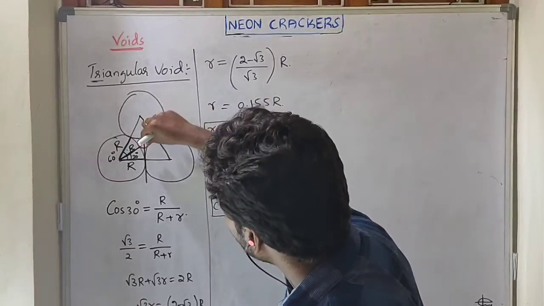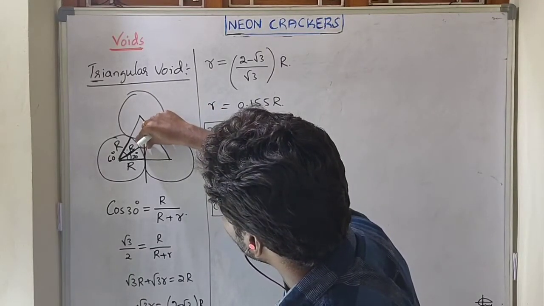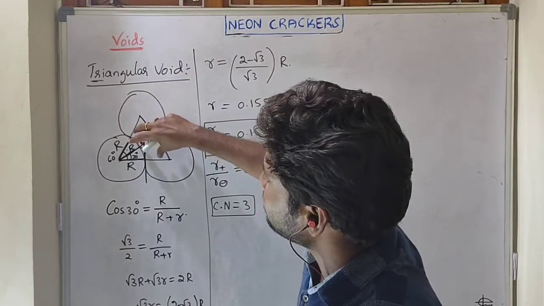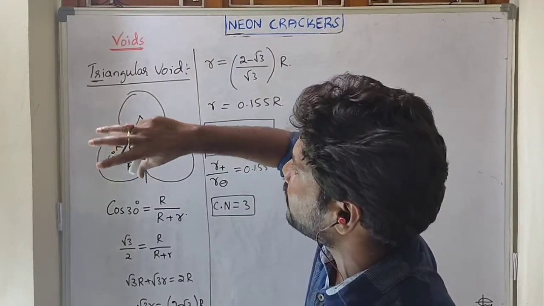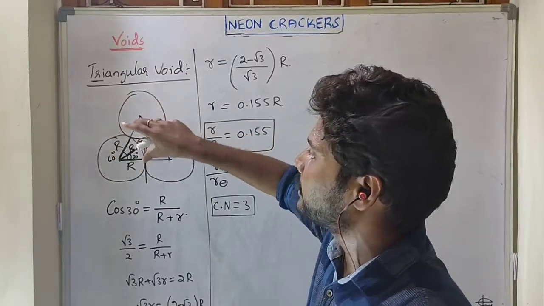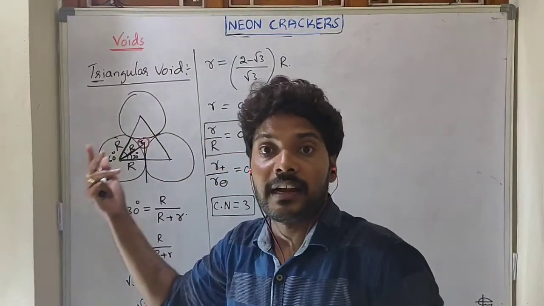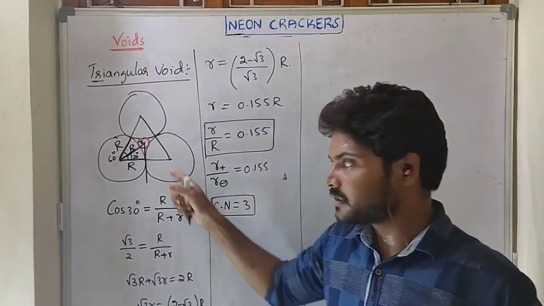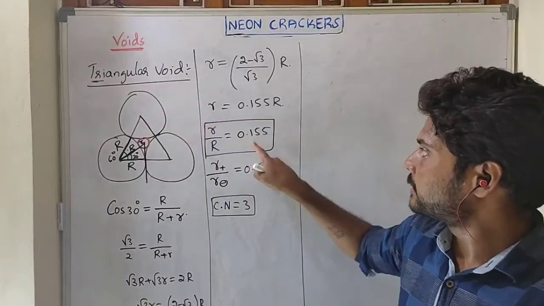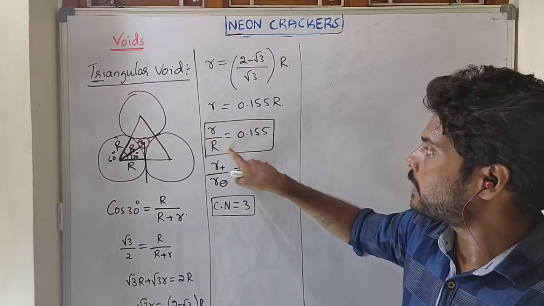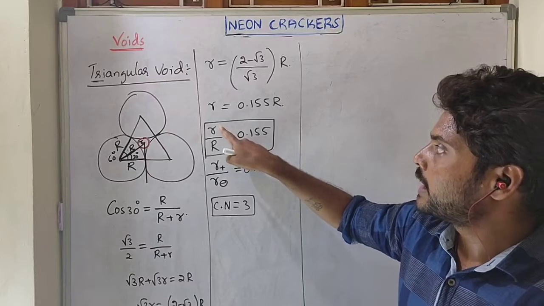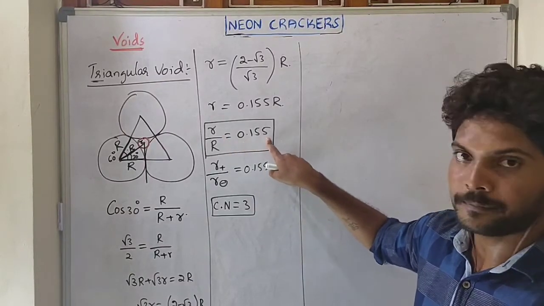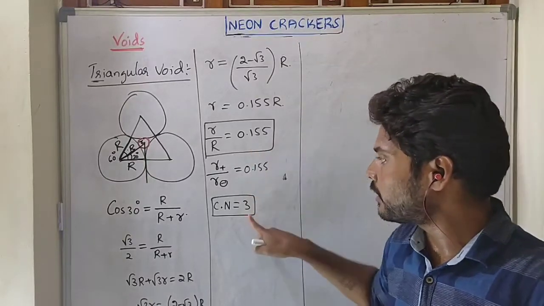If you increase the size and the distance among these three atoms increases up to a certain range, we can insert another atom from above or below the plane, and then we get a tetrahedral void. So for the triangular void, this is important: the ratio of cavity radius to atomic radius equals 0.155 and the coordination number is 3.